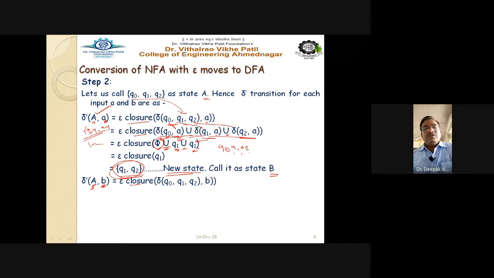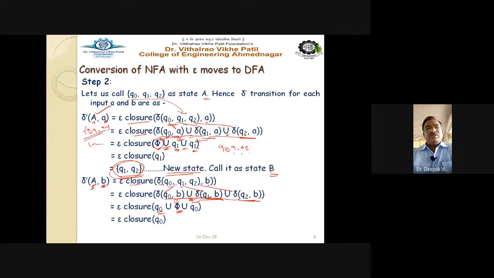So epsilon closure of delta of Q0, Q1, Q2 on input B is equal to epsilon closure of delta of Q0 comma B union, again split it here. The method is the same: delta Q1 on B, delta Q2 on B, and the answers you have to write here. Q0 on input B goes to Q0. Q1 on B does not go anywhere, that's why I mark it as phi. And Q2 on B goes to Q0.